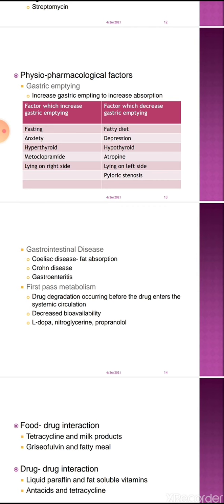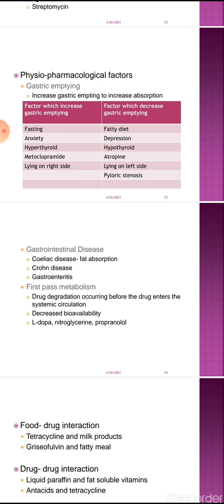And because of the blood circulation, the drug is also metabolized in the liver. So these are the sites where the drug is metabolized before reaching the systemic circulation. This is called first pass metabolism, and because of high first pass metabolism, absorption is less, so bioavailability is also reduced.